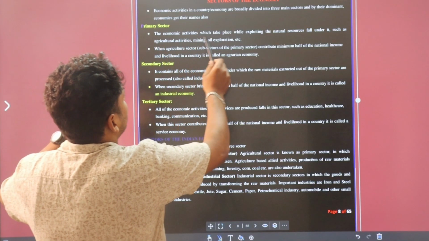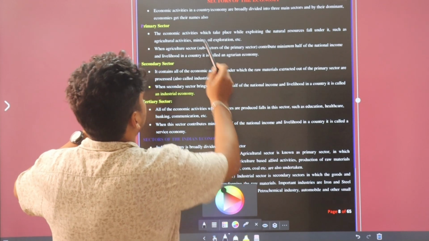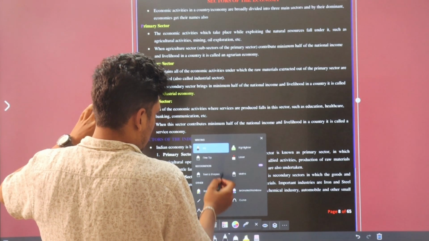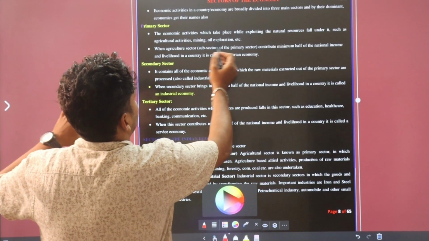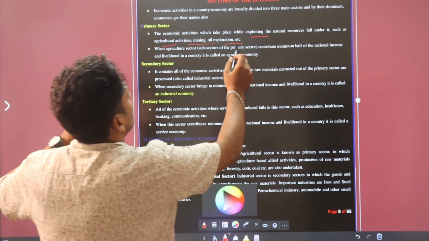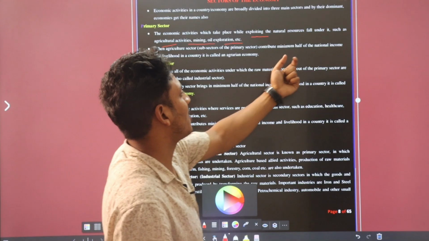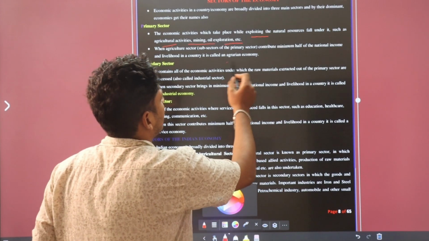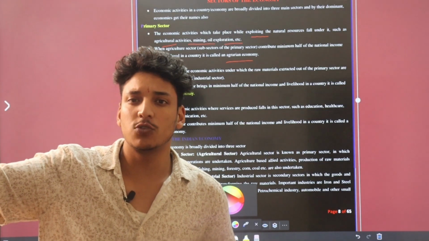The economic activities which take place by exploiting the natural resources: agriculture activities, mining, oil exploration, etc. When the agriculture sector, a subsector of the primary sector, contributes a minimum of half of the national income and livelihood in a country, the country is called agrarian. This is not that important, but you have to remember that the primary sector directly deals with natural resources.